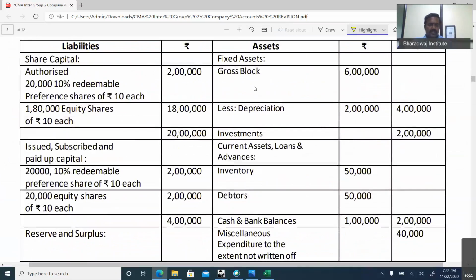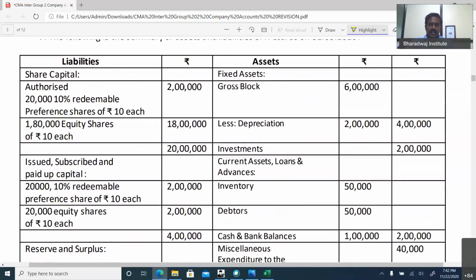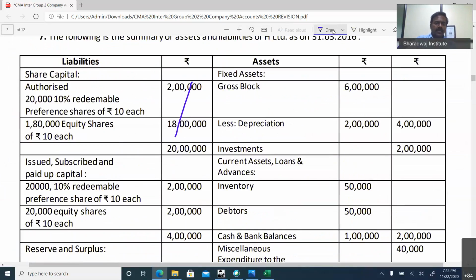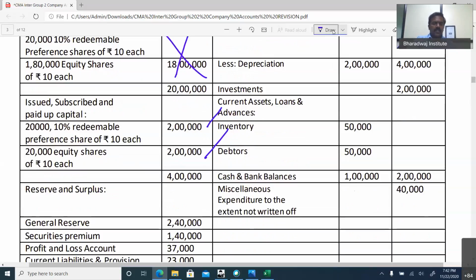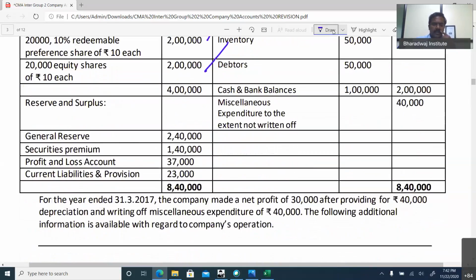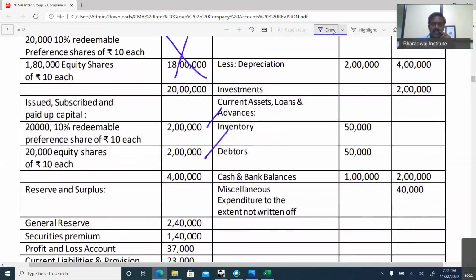Go to question number 7. We are not bothered about authorized capital. Please ignore information about authorized capital. Issued and subscribed capital, 20,000 preference shares of 10 each, 2 lakhs, and 20,000 equity shares, 2 lakhs. We are given general reserve, securities premium, P&L account and current liability. Then we are given debentures and other things.